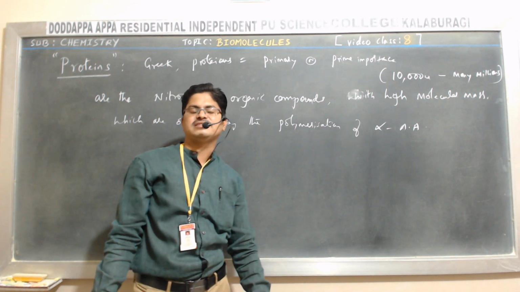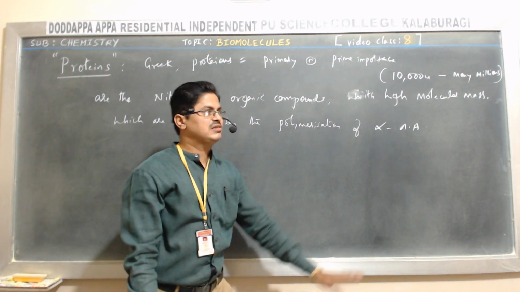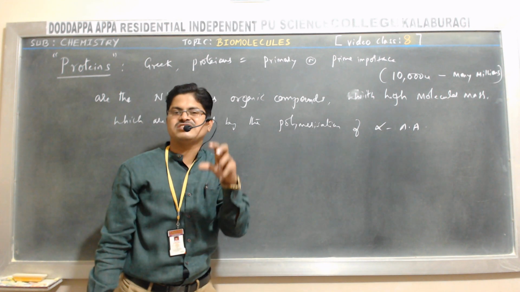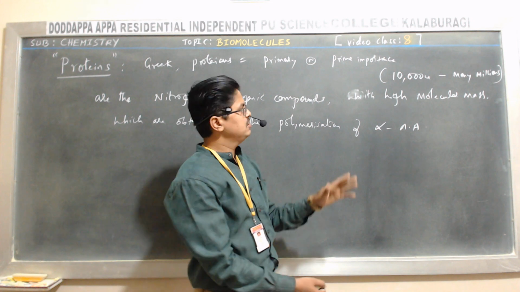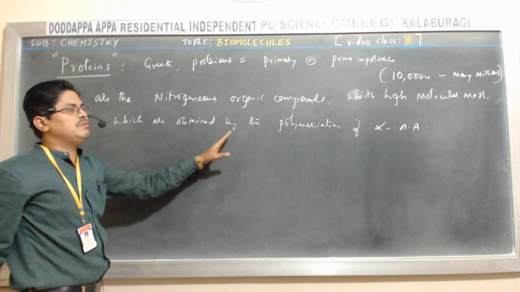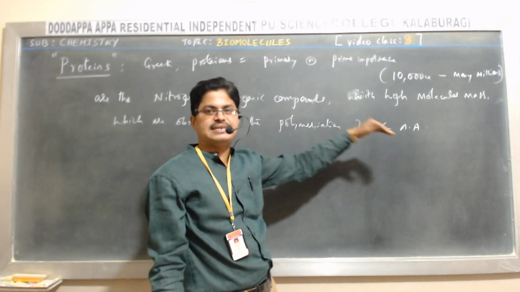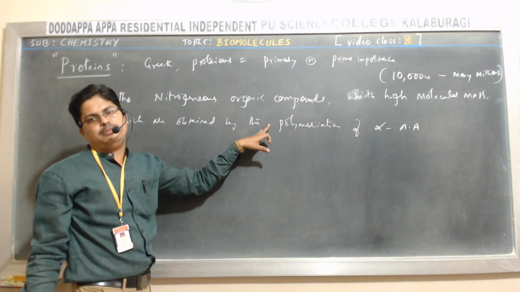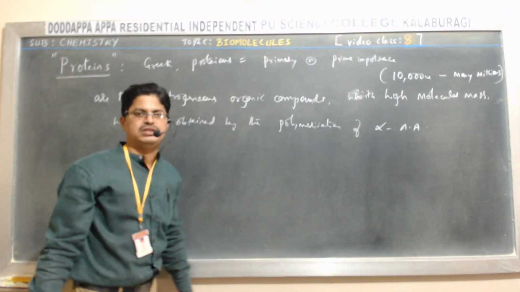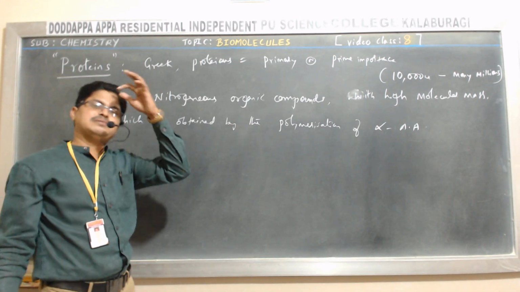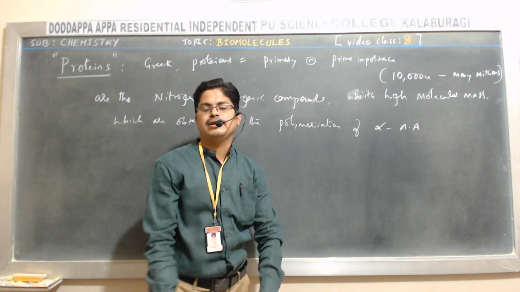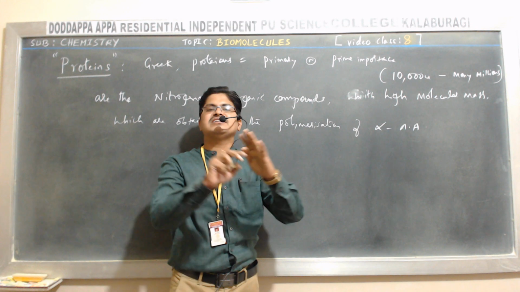Some polypeptides have a molecular mass less than 10,000, but they are also referred to as proteins when they show the specific property of protein. Those obtained by condensation polymerization of alpha amino acids are called proteins, and they play an important role in normal maintenance and growth of all living systems.